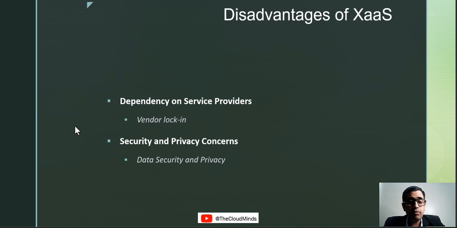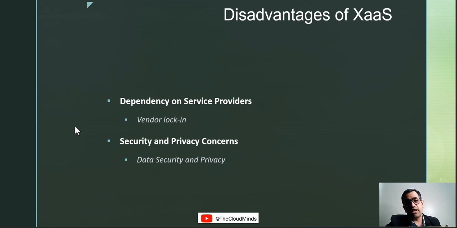Now the second thing that I can think about is security and privacy concerns, because let's think about it. The data that you are generating, or the personally identifiable information, the PII data provided by people, for example the transaction data in the banks, or the data generated by governments or the military, all of it resides on the physical hardware of these cloud service providers, and it is always a security and privacy concern for many of them.